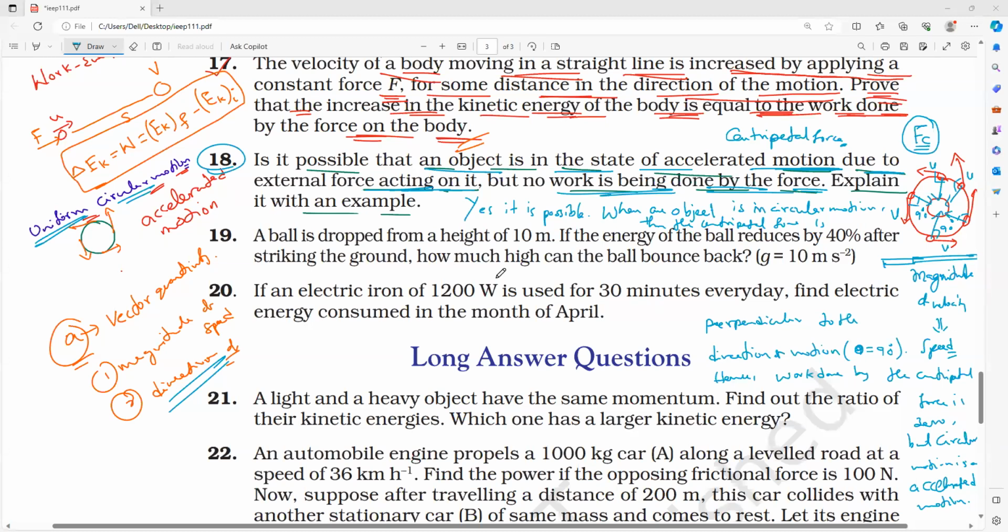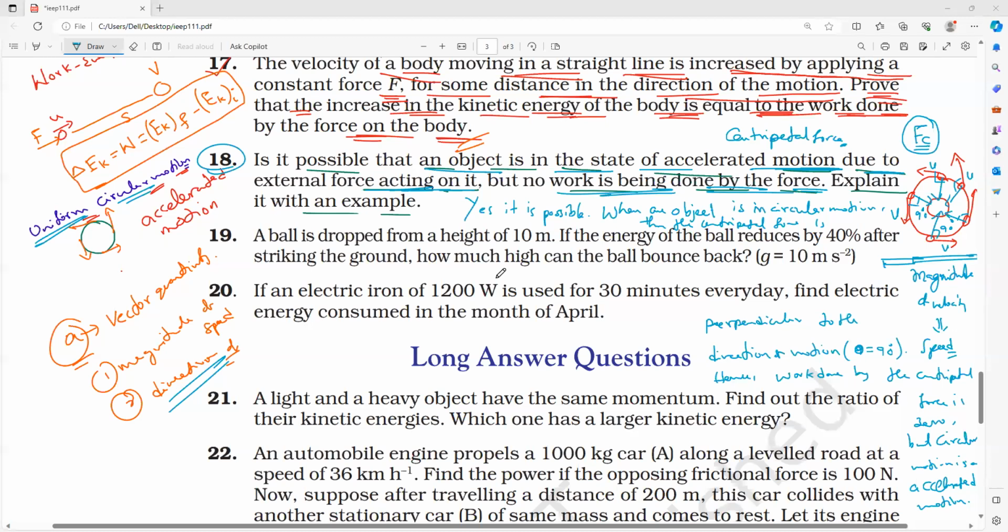Just to make it, just a minute. Yes, next question you read.